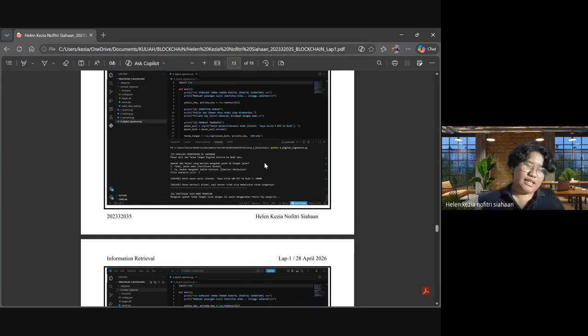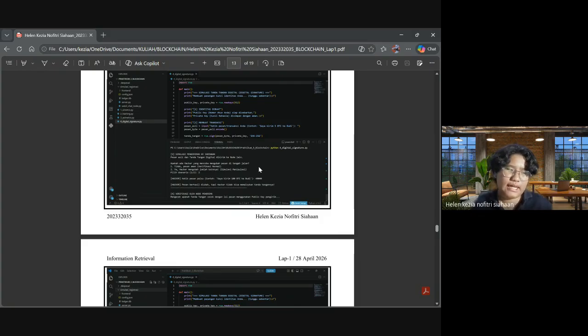But the digital signature is about the integrity of the data. When the sender signs the data, they use the private key, and then the user verifies it with the public key.